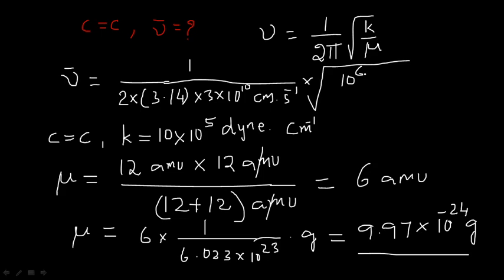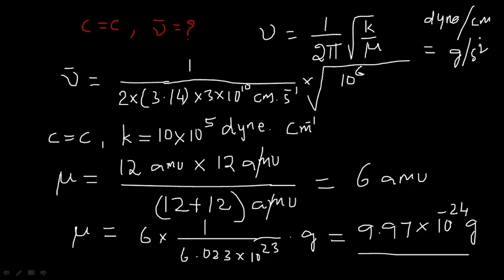So I am just simplifying that. In place of dyne per centimeter, I am converting the units. Dyne per centimeter is equal to gram per second square. So this is the unit conversion.